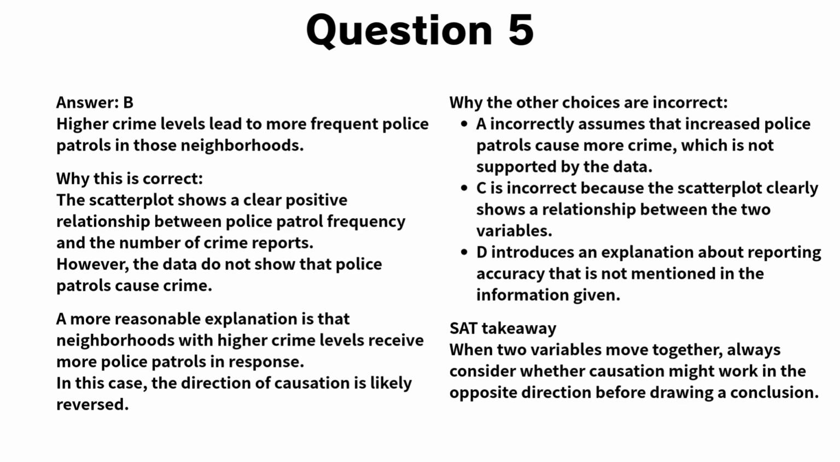Choice A assumes that increased police patrols directly cause more crime. This explanation is not supported by the data and does not make logical sense. Choice C is incorrect because the scatterplot clearly shows that the two variables are related. Choice D introduces an explanation about reporting accuracy, but the problem provides no information about how accurately crimes are reported. SAT takeaway: when two variables are related, always consider whether causation might work in the opposite direction before drawing a conclusion.